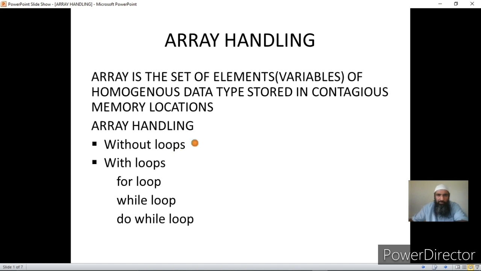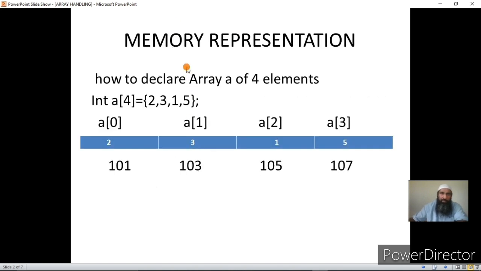Let us first see the memory representation of the array. As I told you, before using an array, one has to declare an array, and for declaring an array you have to first give the data type followed by the name and then the size of the array, and then you can give the values to the individual elements. You can initialize the array at the point of declaration.